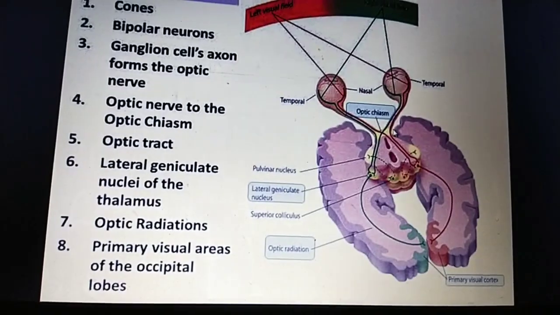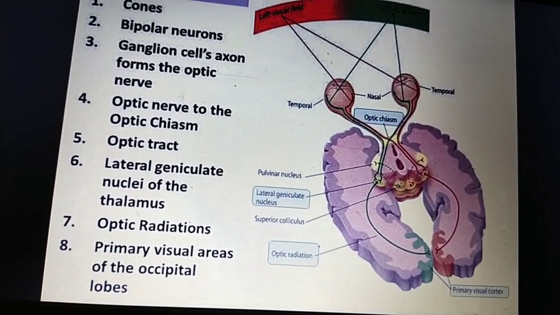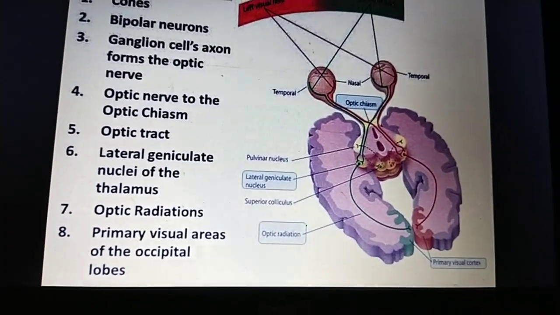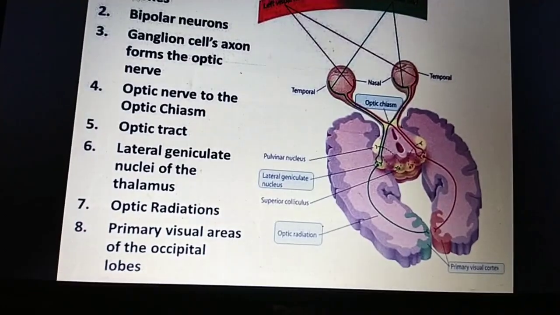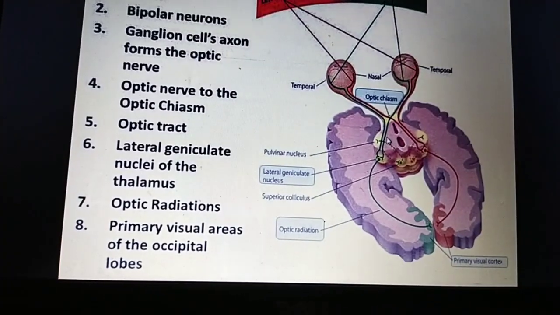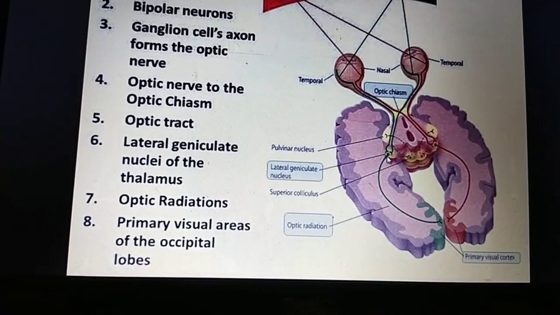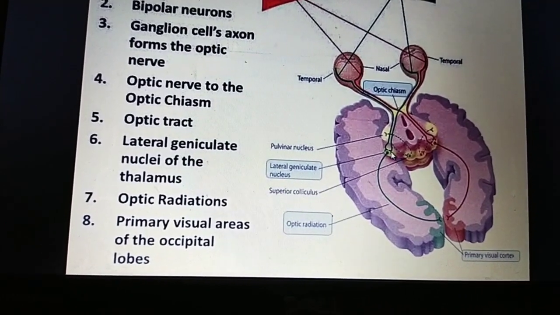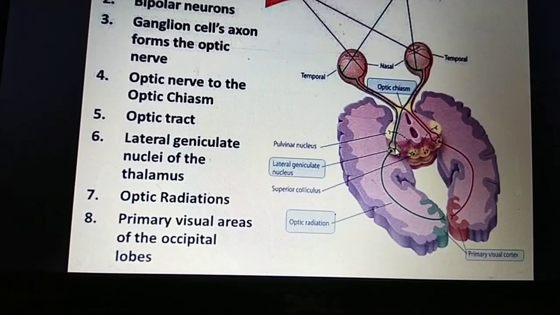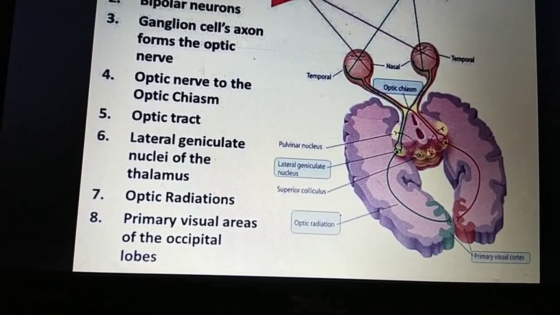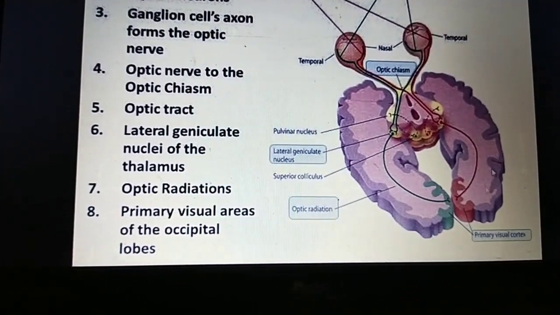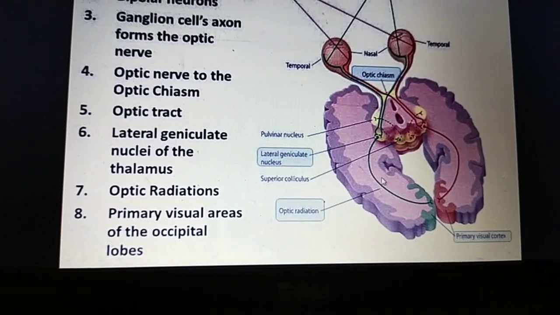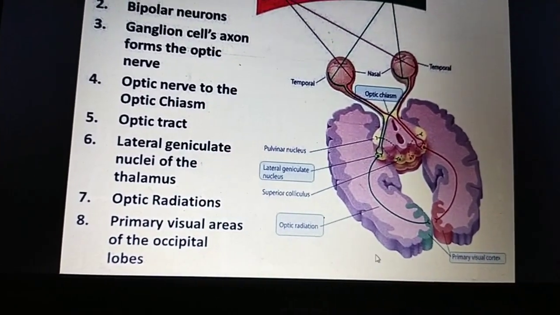This tract is divided into anterior and posterior tracts. The anterior visual pathway refers to structures involved in vision before the lateral geniculate nucleus. The structures posterior to the lateral geniculate nucleus form the posterior visual pathway, which refers to structures after this point. In that, the optic radiation and primary visual area are all involved.